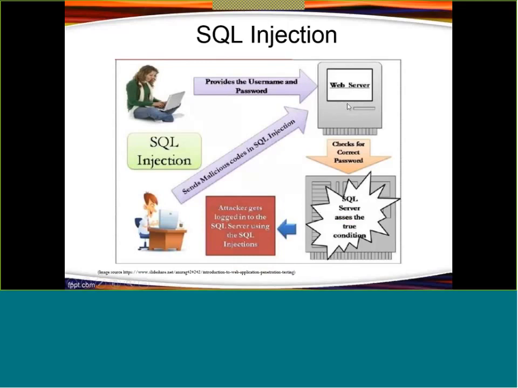Then this web server will check with the database server, right? Through SQL query. So this web application running on this web server will take the user input from this girl, take this user input through the SQL query, and this SQL query will run on the database server, and if the credentials are true, it will return the secured page to this girl. But in case of hacker, what hacker will do?